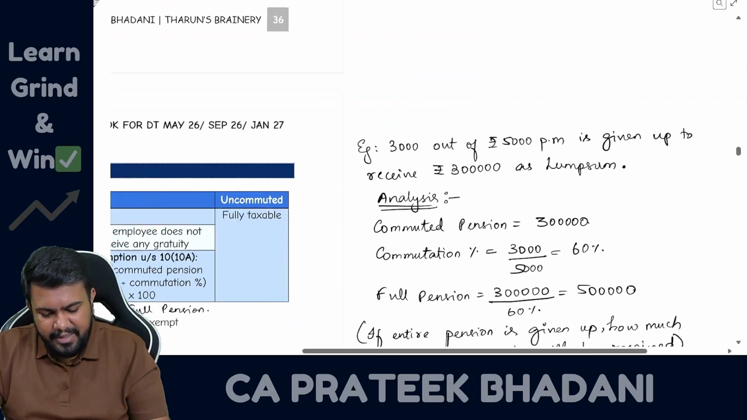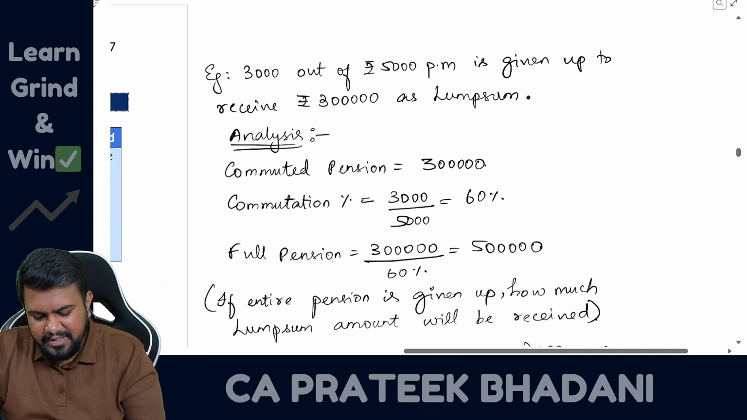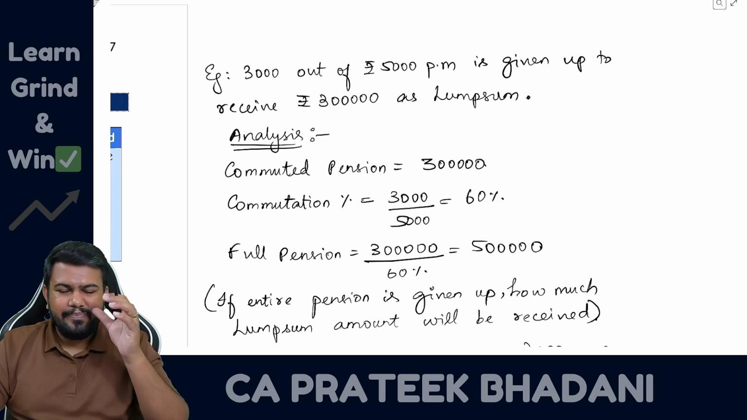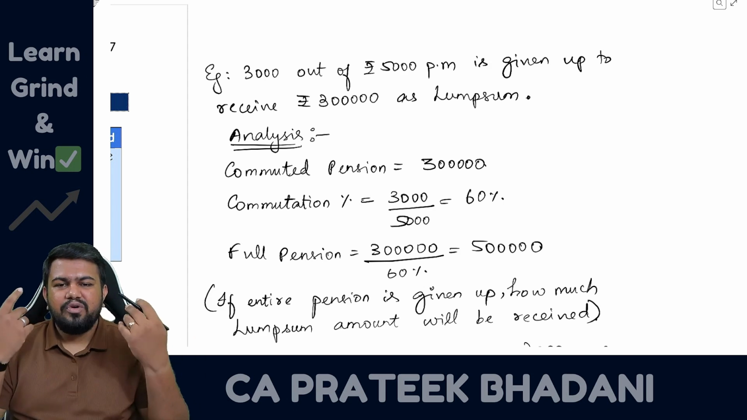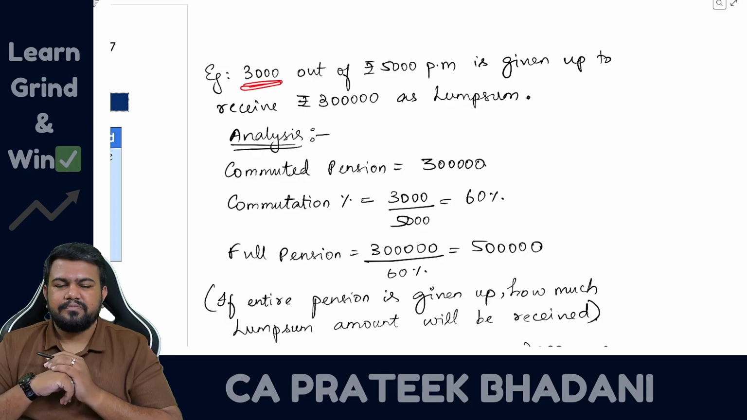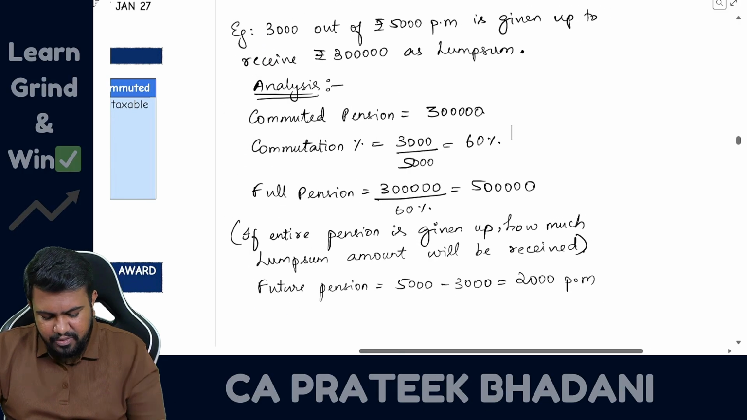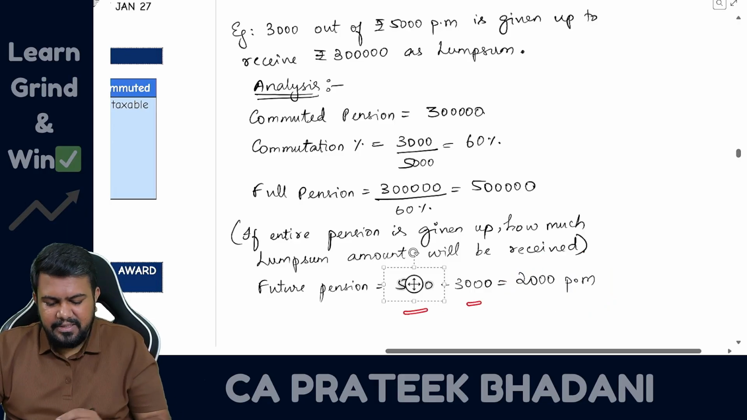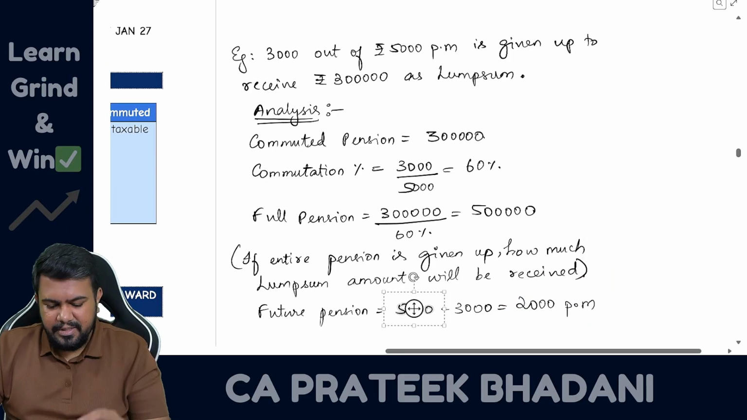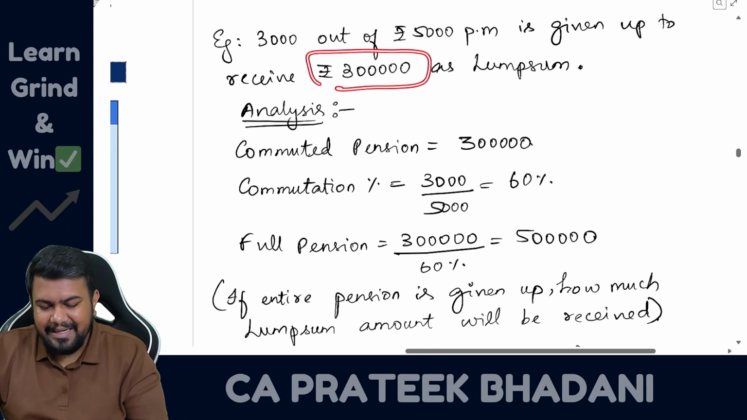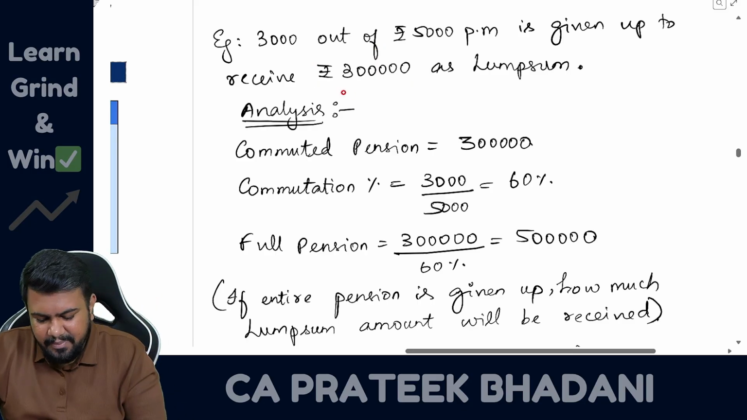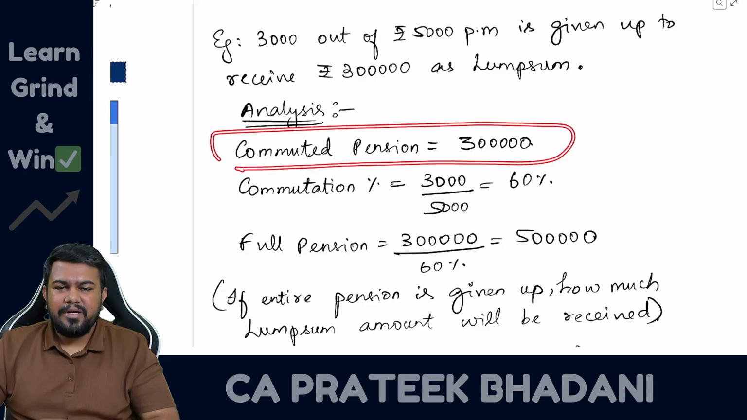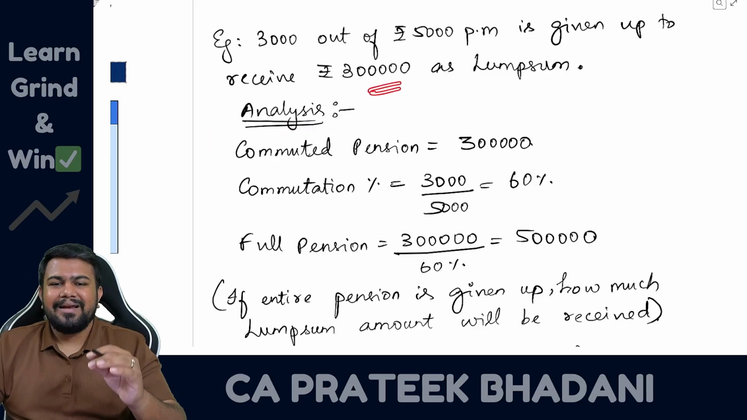Okay, let me give you an example. Let's say a person was receiving 5,000 rupees per month as pension. Now this person is telling, out of this 5,000 rupees per month, I want to give up 3,000 rupees per month, so that my future pension is only 2,000 rupees. Future pension 2,000 rupees, 5,000 minus 3,000. If he gives up 3,000, he is receiving 3 lakh rupees as lump sum payment. So this lump sum amount of 3 lakh rupees is called commuted pension. On this commuted pension you can claim the exemption.